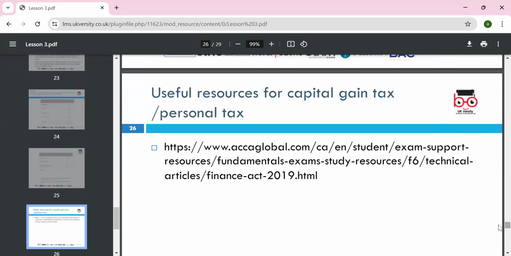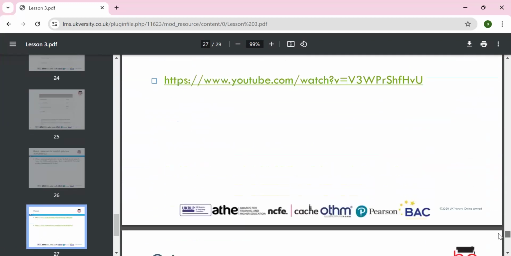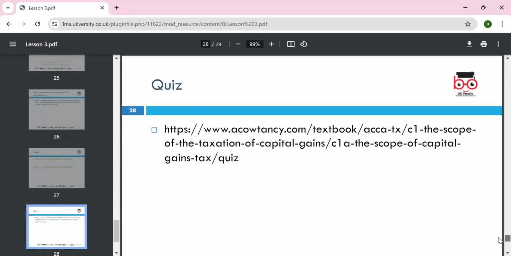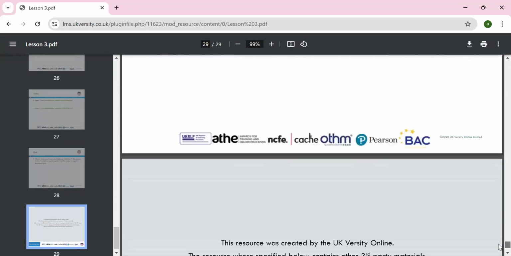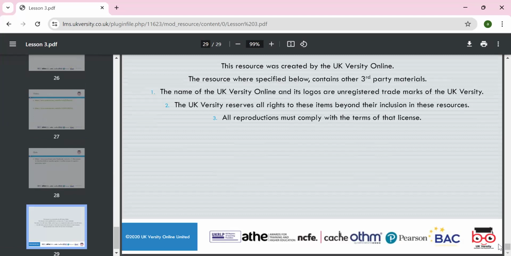Okay, so guys, I included the link for you for further examples, and you can use any year's Finance Act. Better to use the latest, which is Finance Act 2023, and we can apply the rates and pick the example. Thanks for attending today's lesson, and next lesson we'll go through our assignment discussion.